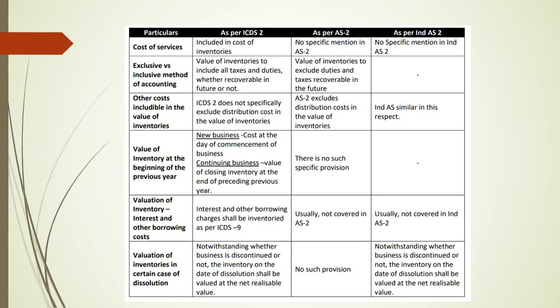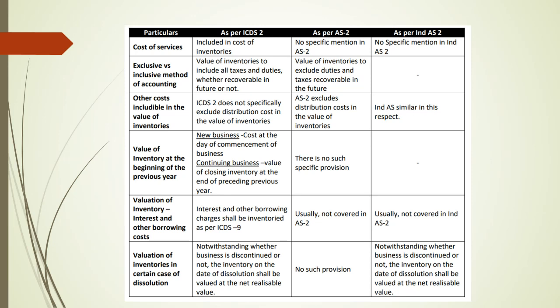So in the books of accounts, the electronic way of bookkeeping, if they are doing it in their electronic software, may it be SAP, may it be Tally, whatever software they are using, that software would be having the books, the inventories valued as per AS standards. In case it is made applicable, corporate assessees who have Ind AS applicability, it would be on par with the Ind AS 2 standard.